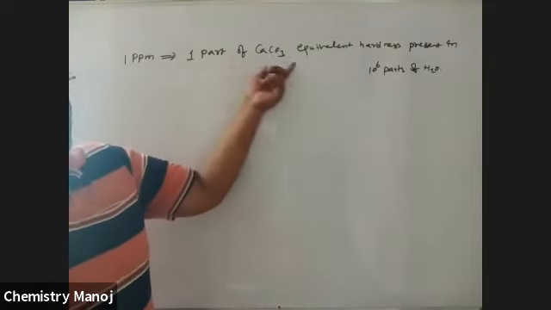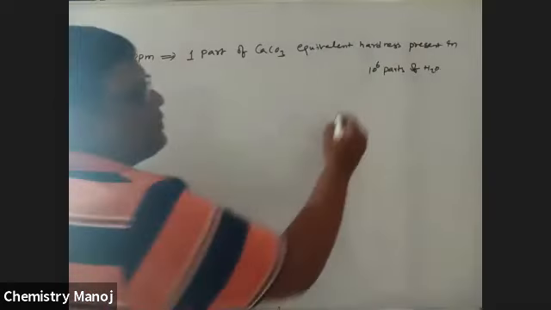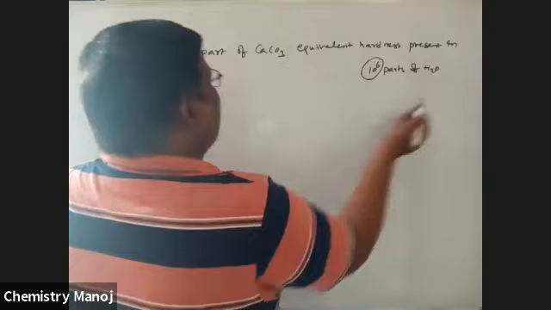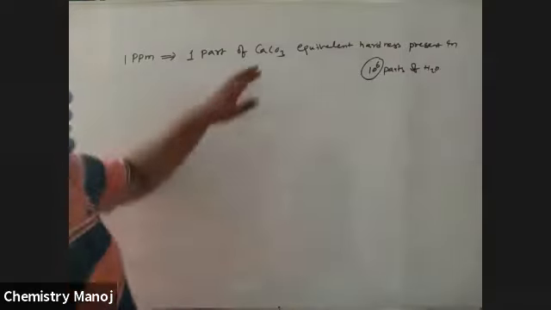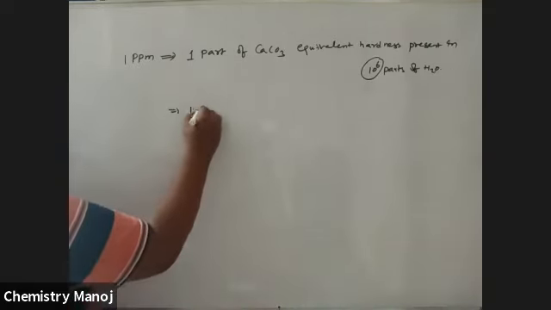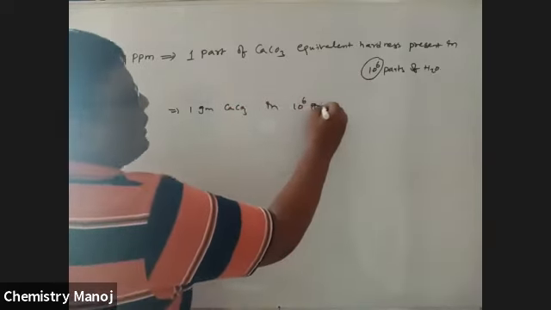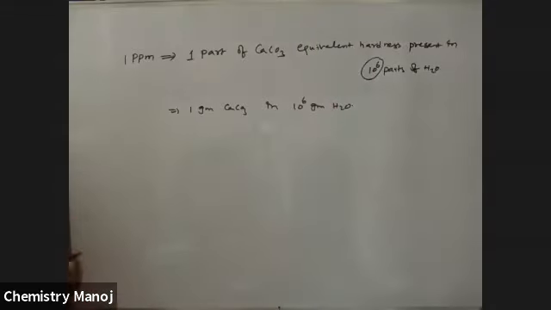1 kg of CaCO3 in a million kg of water. Million means 10 power 6. 10 power 6 parts of water contains how many parts of CaCO3? That is nothing but 1 ppm. That is equal to 1 gram of CaCO3 in 10 power 6 grams of water. That is the meaning: 1 gram of CaCO3 equivalent hardness in 10 power 6 grams of H2O.